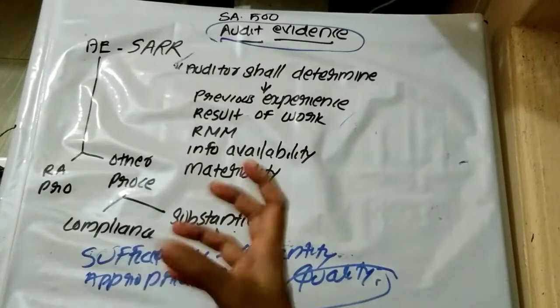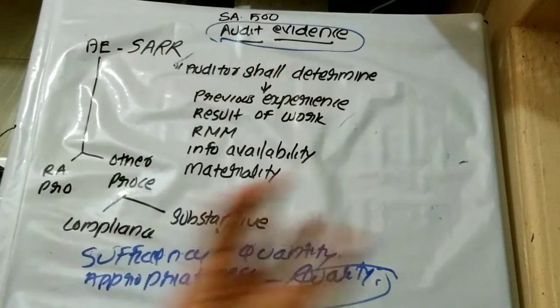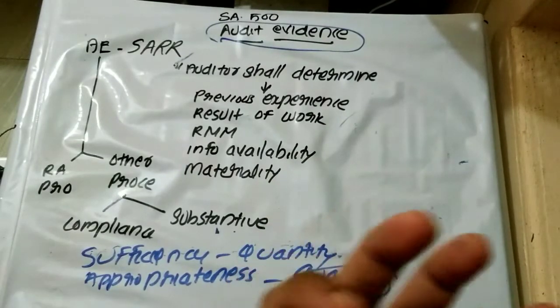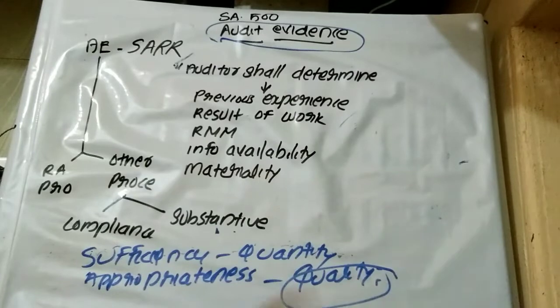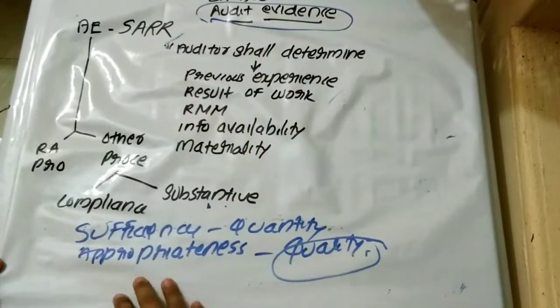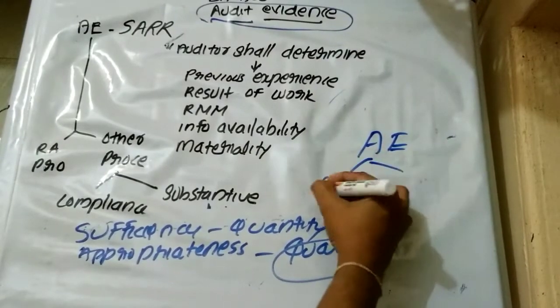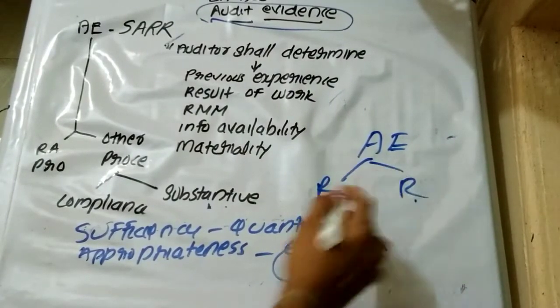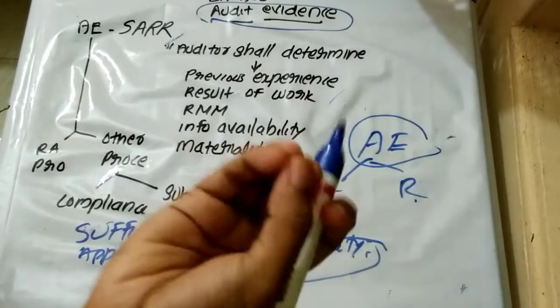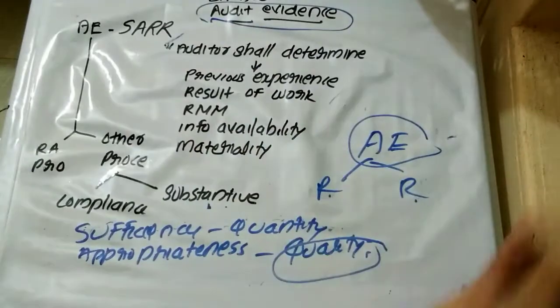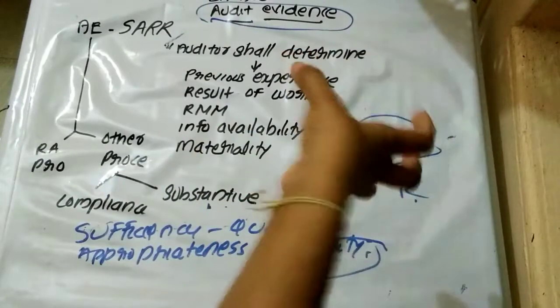By analyzing some food or some dress materials, we can say that this is of more quality than that. But by analyzing audit evidence, how can the auditor determine whether it has the quality that he requires? In that case, he has to apply professional judgment. He has to determine whether this audit evidence is reliable and relevant. If it is reliable and relevant, we can say that this audit evidence has the quality required by the auditor to arrive at a conclusion. So the audit evidence has to be sufficient and appropriate.